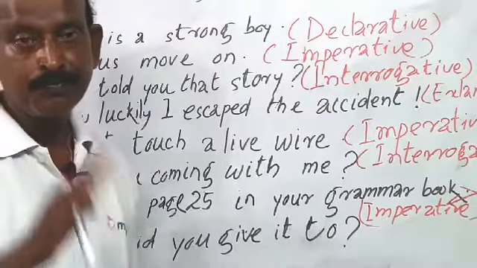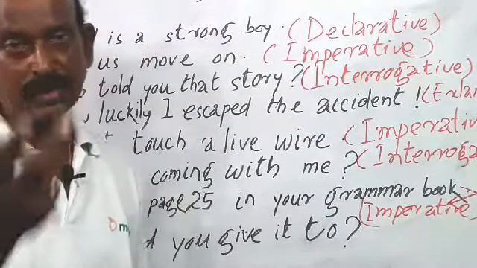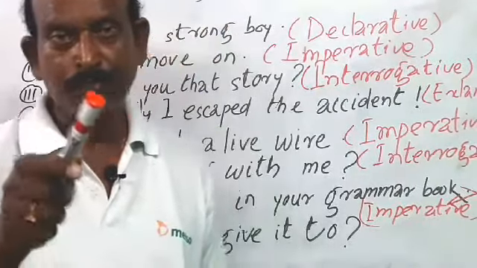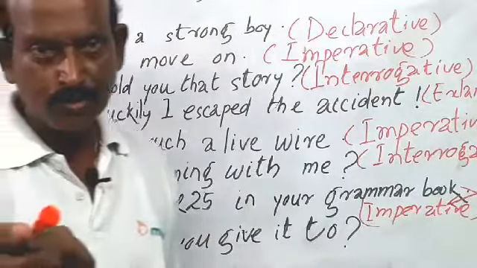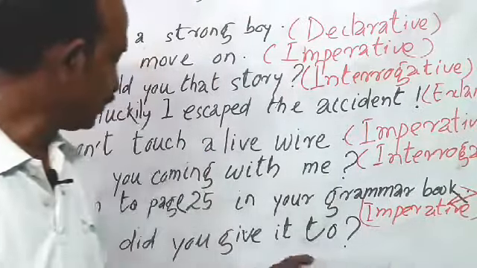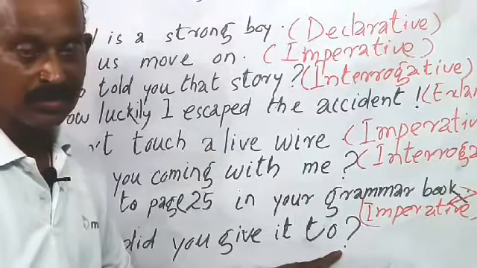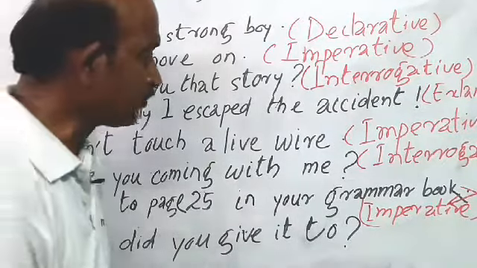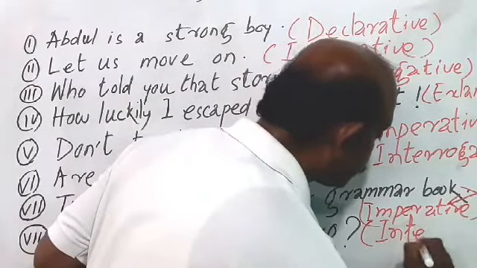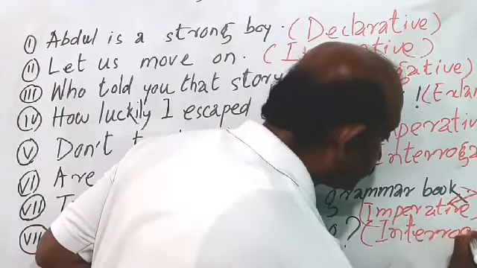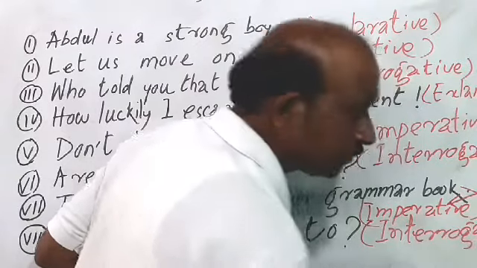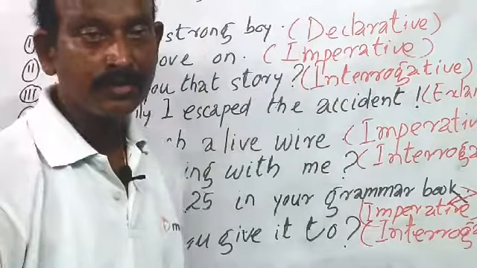I have told you the interrogative sentence is broadly divided into two categories. One is the yes no type question, another is the WH type question. I have told you the WH question also begins with a WH word, and that seeks a fact, and that also ends with a question mark. So this is an interrogative sentence.